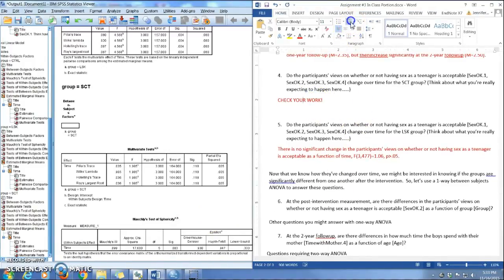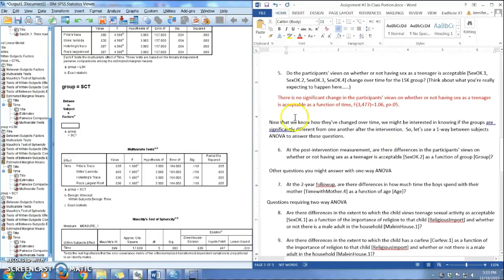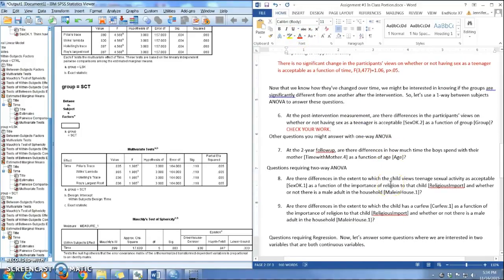Okay? All right, so now let's see if there are, we know that really that they haven't changed much over time, but maybe the groups are different from one another after the intervention. So let's just use a one-way analysis of variance to find out if at the post-intervention there are any differences in views, that is the sex OK variable at the post-intervention as a function of group. Okay, so you know what, actually I'll let you do this one on your own too, because we've already done a one-way between subjects analysis of variance. So let me let you check your work on that one too. All right, and that'll give you a good way to know you're getting the hang of this.